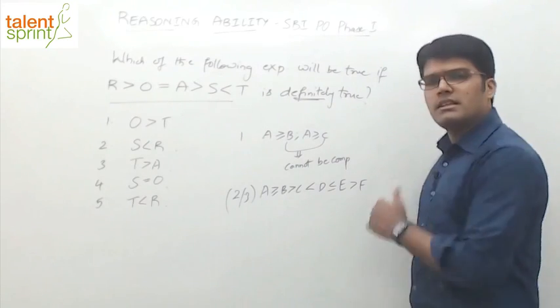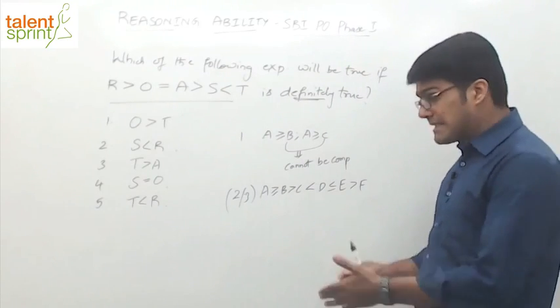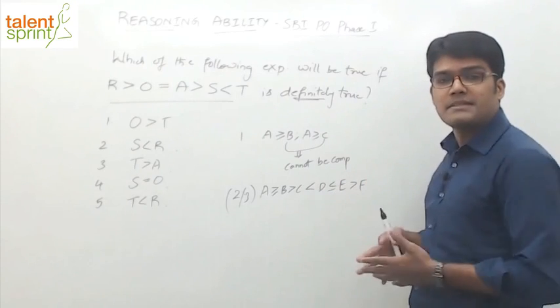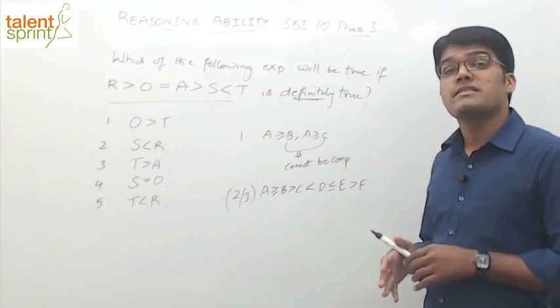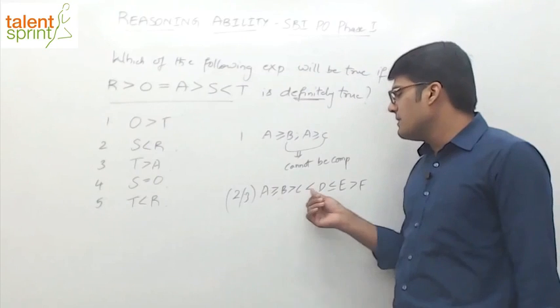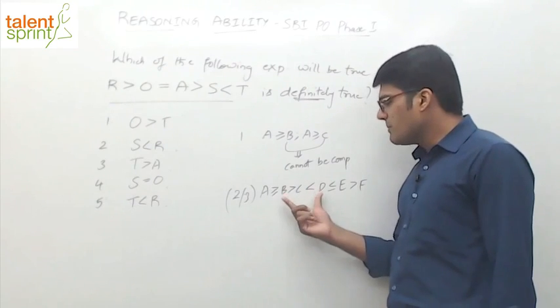How do you compare D with E? You will say D less than or equal to E, because that's clearly seen there, right? That's clearly visible. But how do you compare two distant ones? For example, I have to compare B with D. What do you do? Compare B with D.